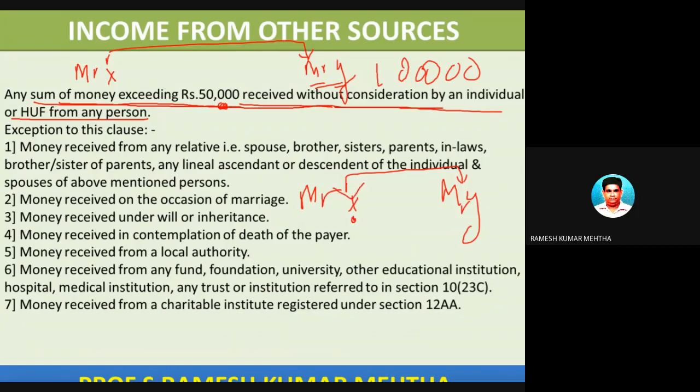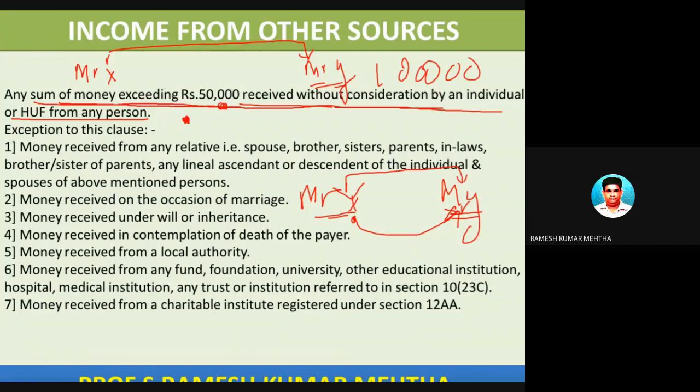So if the brother is giving some money to Mr. Y or depositing some money into Y's account, then this clause is not applicable because Mr. X is related to Mr. Y. So this 50,000 limit is not applicable.